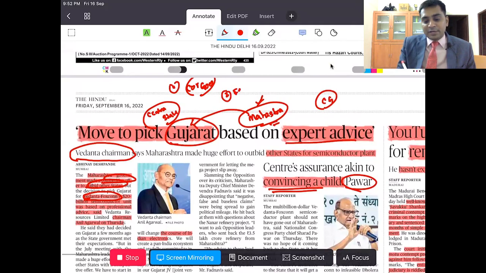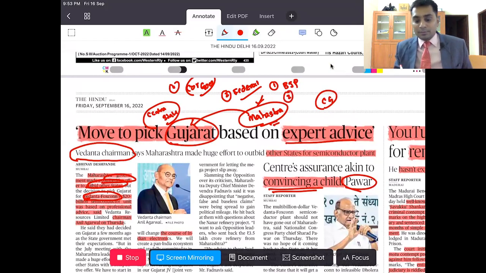The second thing is in federal relations. You can write it. In federal relations, there are two things that I said. One is Congress people, MLAs, going into BJP. The second one is the central government, or Vedanta Foxconn moving from Maharashtra to Gujarat. Now, this is despite the Maharashtra government offering competitive bidding, which means they gave the utmost incentives that no state government has given, but even then they have moved out.